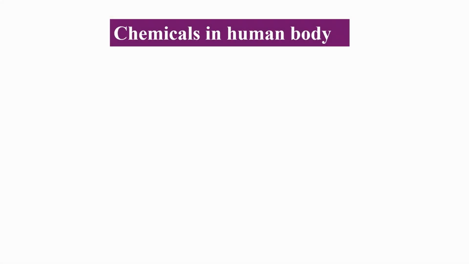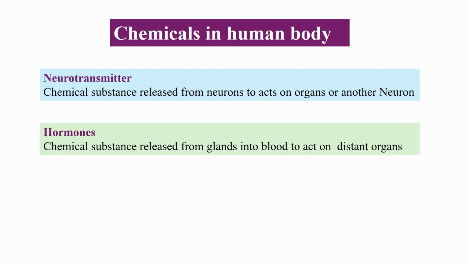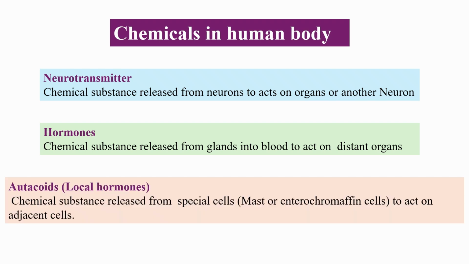These can be categorized into three major groups. First, neurotransmitters. These are chemical signals released from neurons. They act either on other neurons or directly on target organs to produce immediate effects. An example is acetylcholine acting at the neuromuscular junction. Second, hormones. These are produced by endocrine glands and travel through the bloodstream to reach distant organs. Think of insulin, which is secreted by the pancreas and regulates glucose levels across multiple tissues.